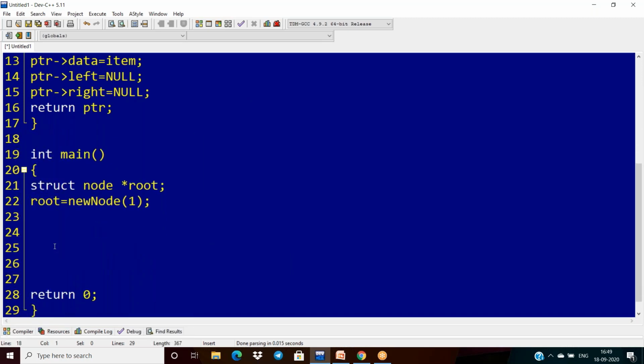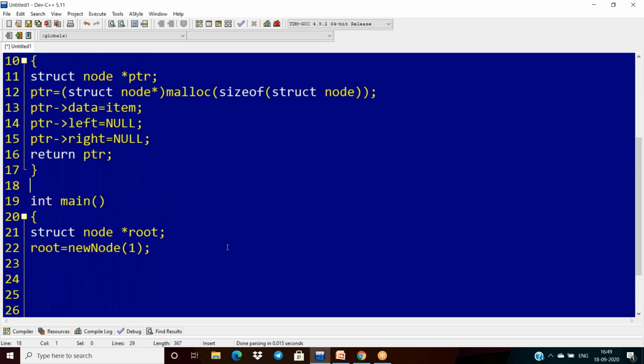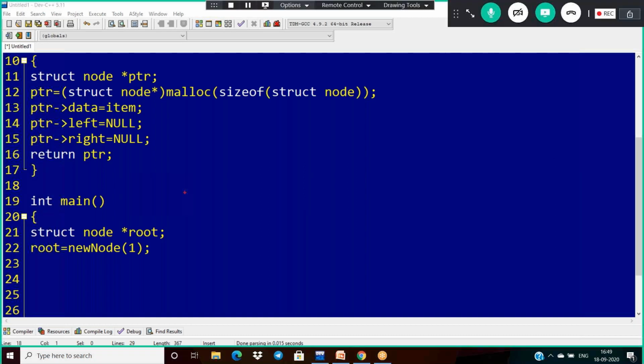So what am I doing here? When I'm creating a pointer and now calling this function, this is my node.